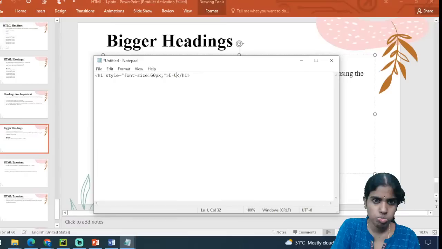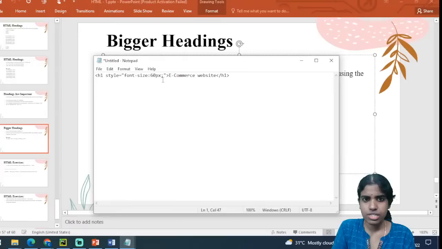I can change the style and the font size. So I have to use the corresponding tag. It starts with the H1 tag, and I can specify the style. If I want to change the style of this H1, I can specify it using this style attribute. So H1 space style equal to, within double quotes, I am specifying the font size, 60 pixels, and e-commerce website.